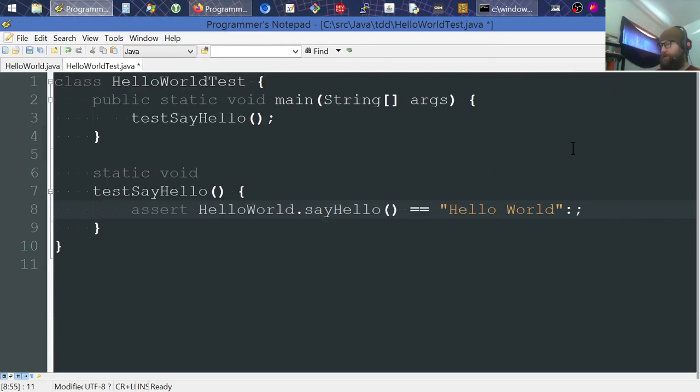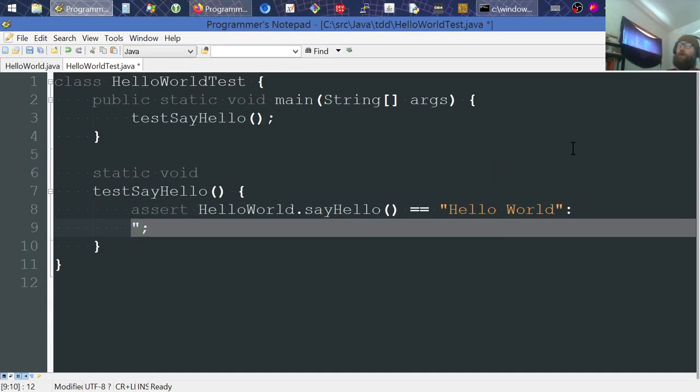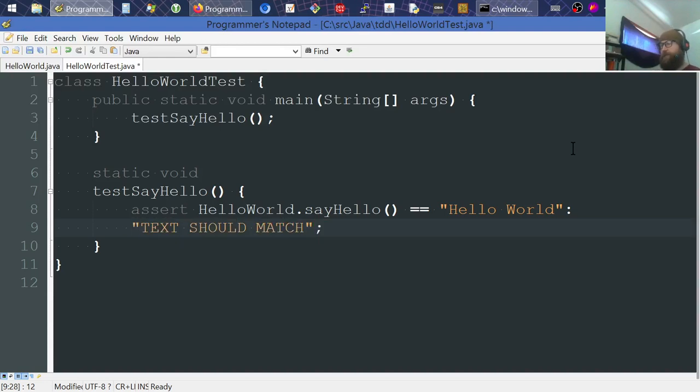We're going to assert that hello world say hello compares to the text hello world. And if not, then right here is where we put what will be our error message. I also like to make this message read so that when we're skimming through the tests, it reads to me in that context as well as in an error context. So I'll just put TEXT SHOULD MATCH. I like to use all caps so it sticks out, especially within the error message itself and obviously scrolling through it. And that lets me know, okay, that's what's wrong: in the previous assertion, the return text should match.